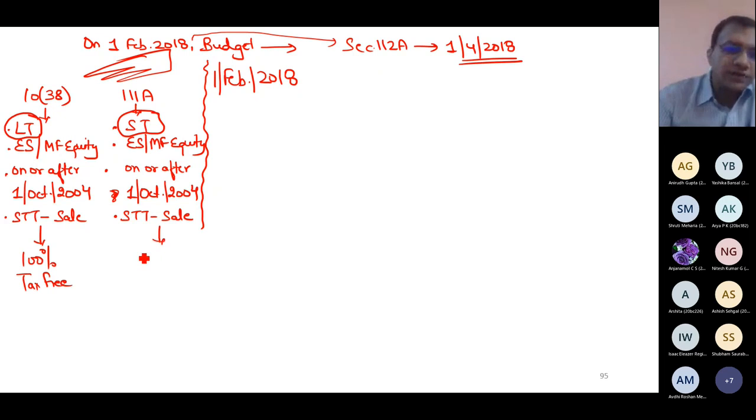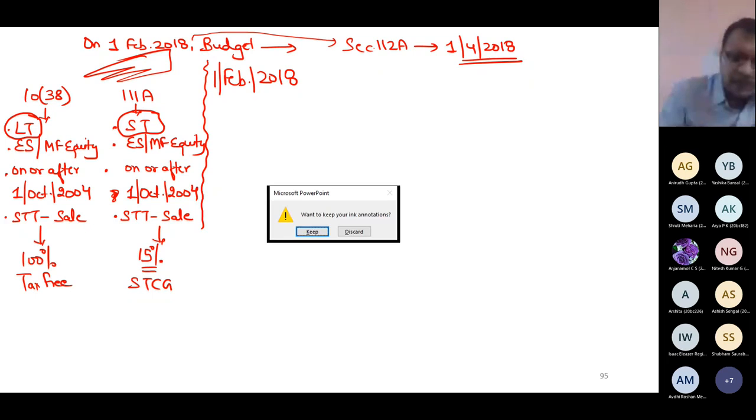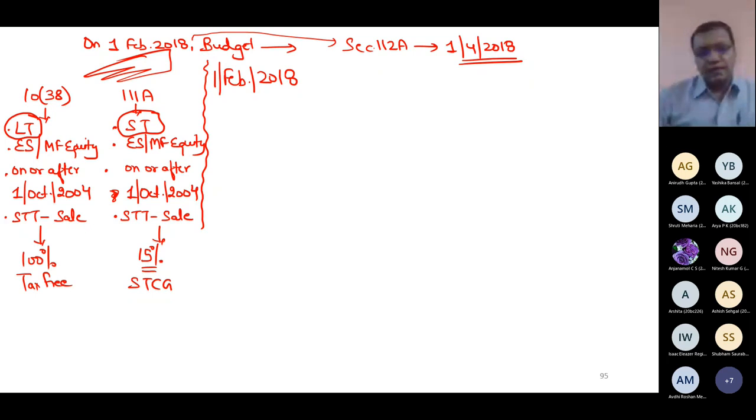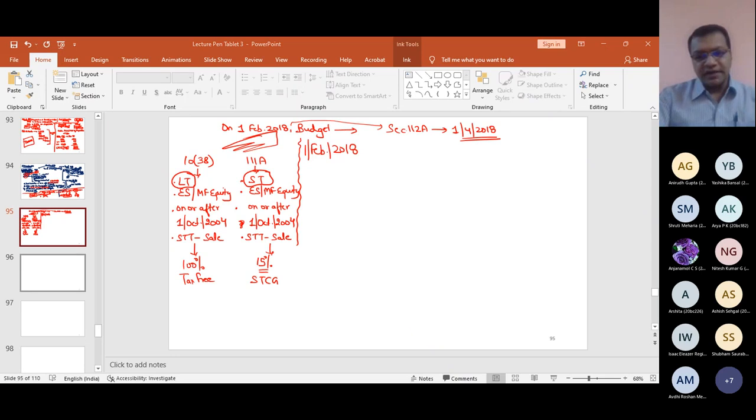In this, not 100%, flat tax is 15% on STCG. Is the position applicable in India related to equity shares sold in a recognized stock exchange clear till 31st Jan 18? If yes, please raise your hands. Now, is the position in India applicable on sale of listed equity shares till 31st Jan 18 clear in your mind? If yes, please raise your hand.